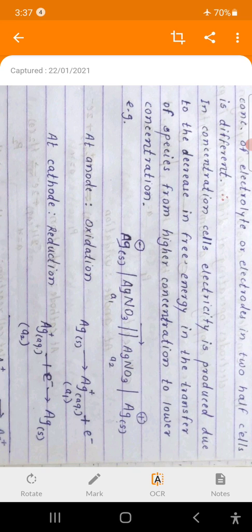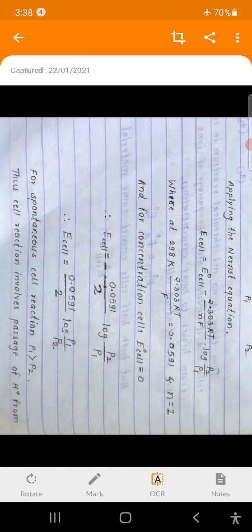If A1 activity is more than A2, then ions migrate from A1 to A2. Remember that in concentration cells, electricity is generated because of transfer of ions from higher concentration to lower concentration.